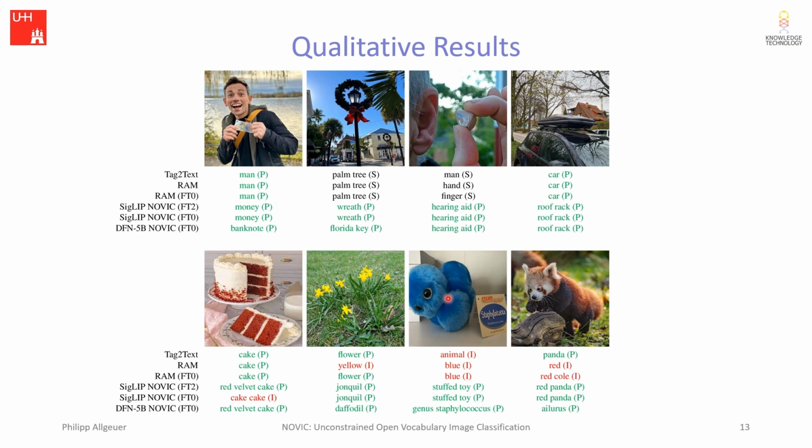The second last image here is an interesting case where Novik is actually able to determine that this is a stuffed toy representing a Staphylococcus microbe. That feels a little bit absurd, but is explainable by the German word Staphylokocke being visible in the image, even if not prominently. Indeed, if we blur this text out, the DFN5B Novik actually falls back to stuffed toy like the other Noviks predict. Many further qualitative examples can be found in the paper.